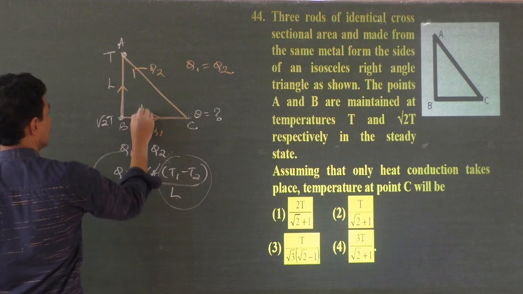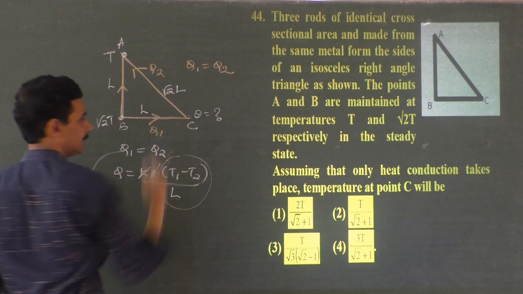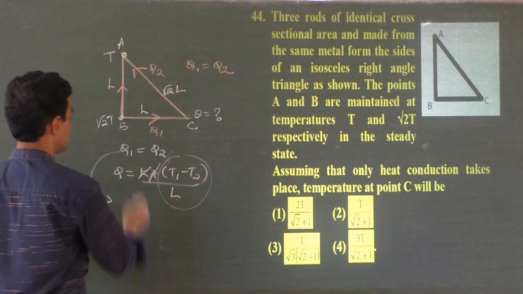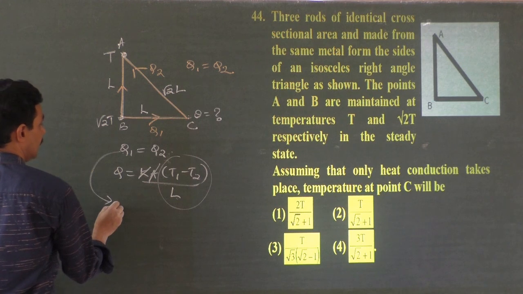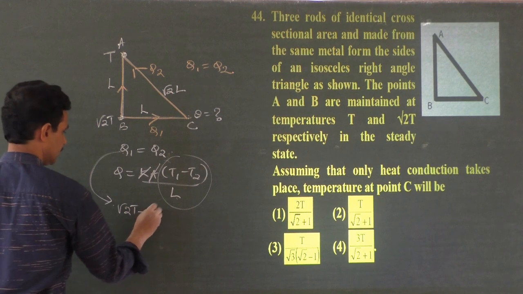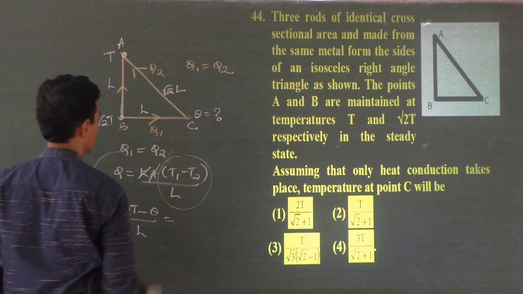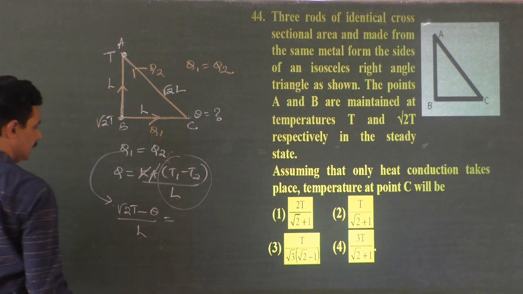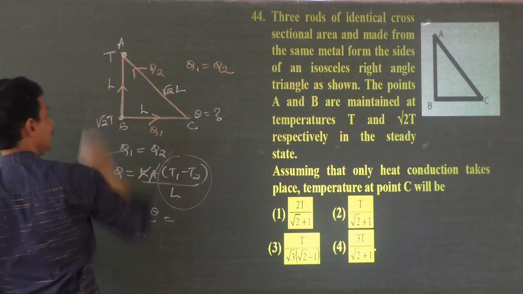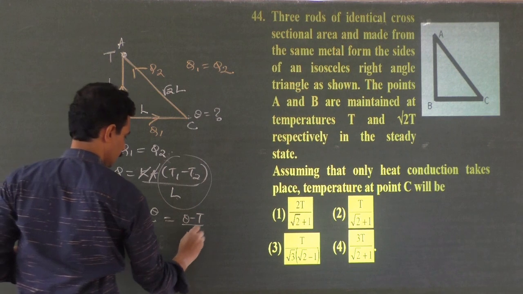Why? If this is L, in an isosceles right angle triangle, this is root 2 L. That has to be taken into account. The lengths of the rods are not the same. If so, what is Q1? Q1 is (T1 minus T2), that is (root 2T minus theta), divided by L. What about the same heat energy flowing through the other rod? Here it is (theta minus T), from here to here, divided by root 2 L.